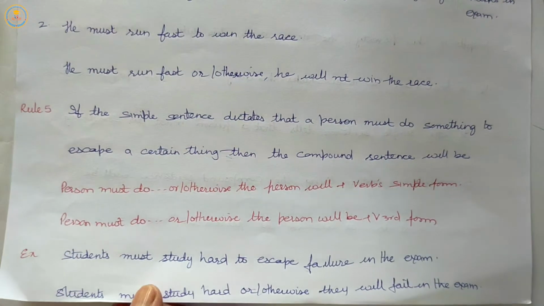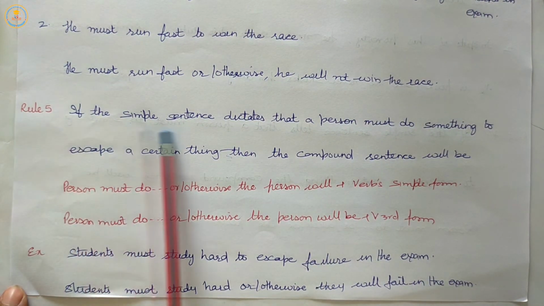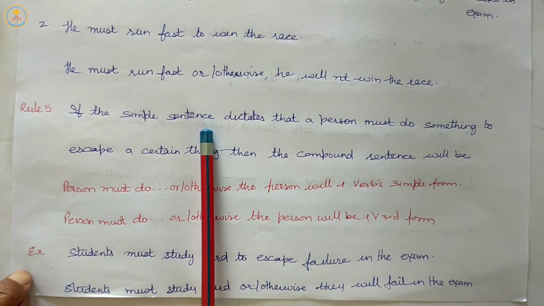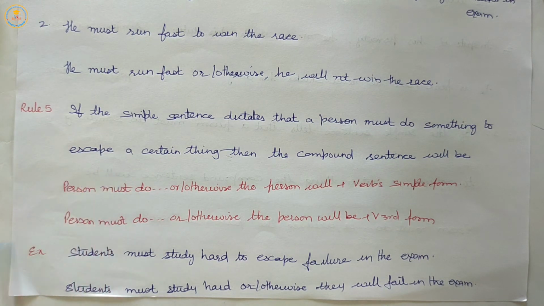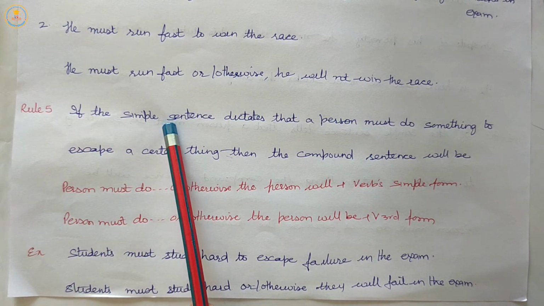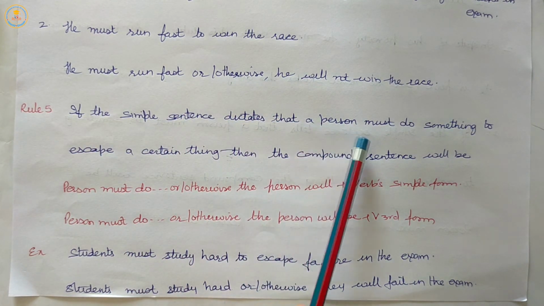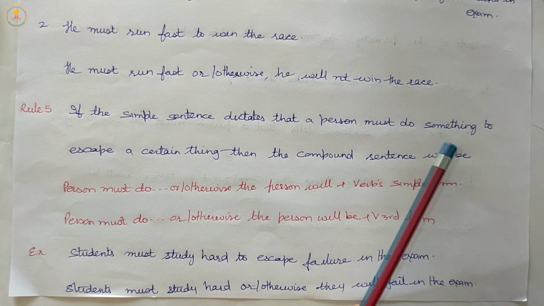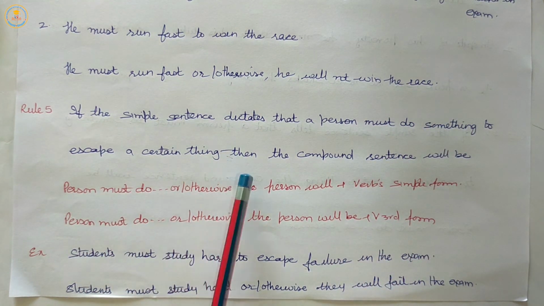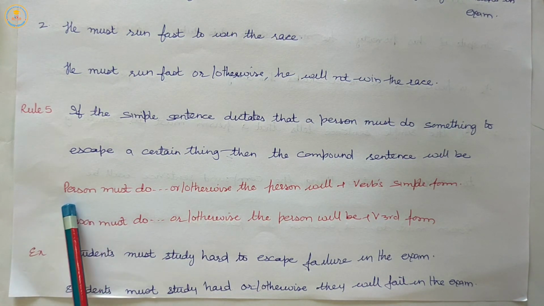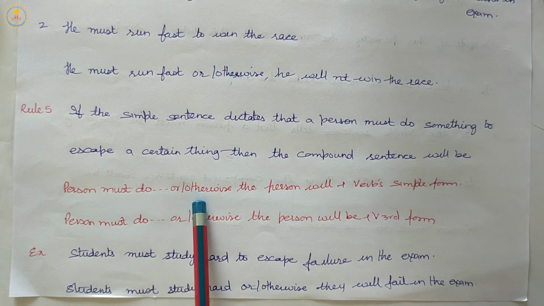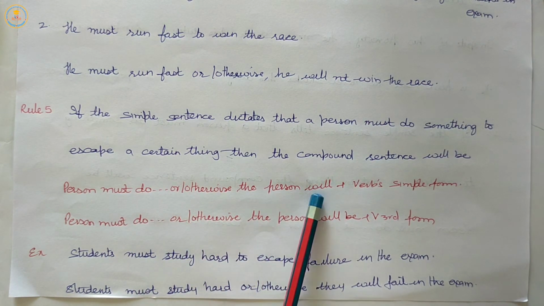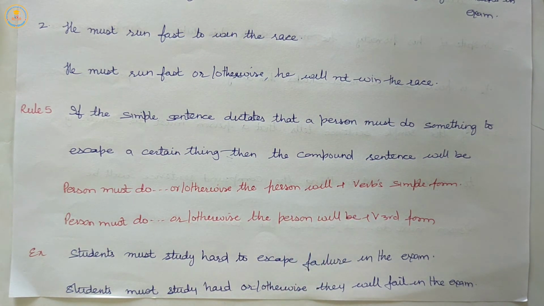Next, our fifth rule. If the simple sentence dictates that a person must do something to escape or avoid a certain thing, then the compound sentence will be person that the thing he wants to do must do, plus or otherwise, plus the person will plus verb's simple form, first form.